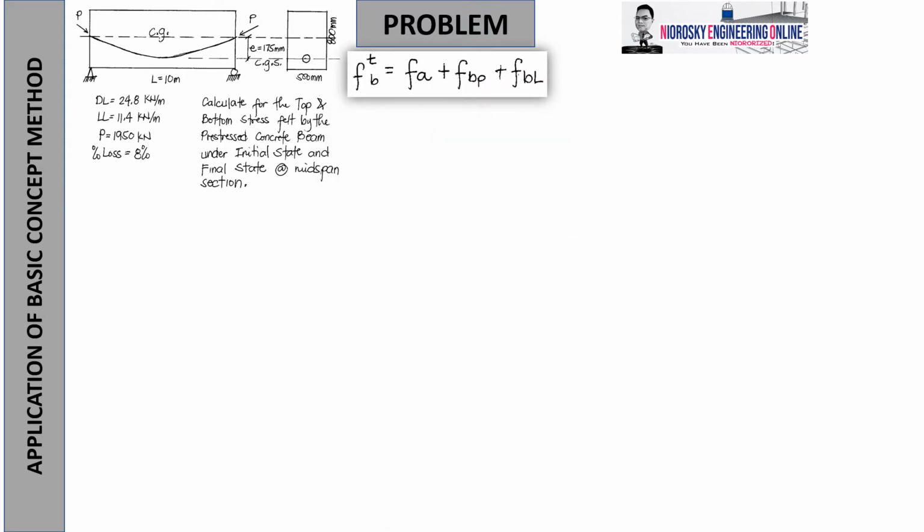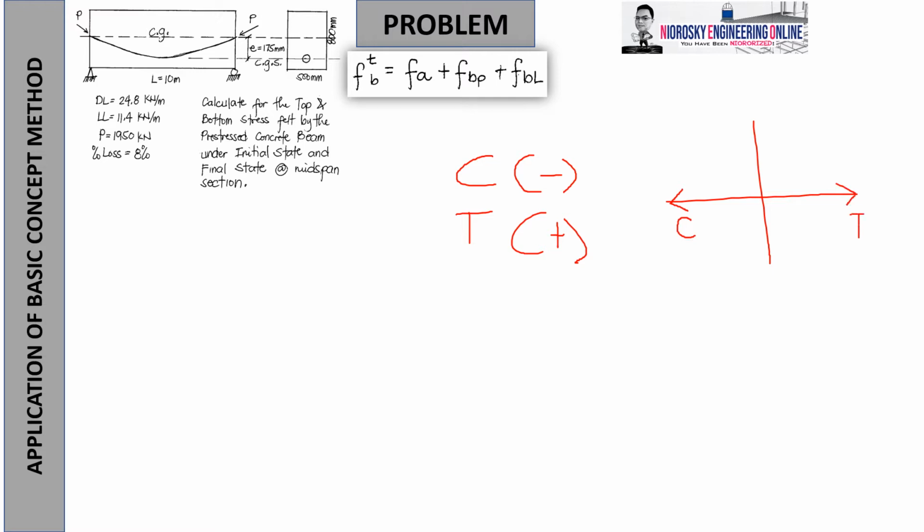Before we start, let's just review. Kapag compression, anong sign po natin diyan? That is negative. Kapag tension, it is positive. Madali po magawa yung nomenclature directional. Pag papuntang kaliwa, compression. Kapag papuntang kanan, tension. Ang sign ng papuntang kaliwa, negative. Ang sign na papuntang kanan ay positive.